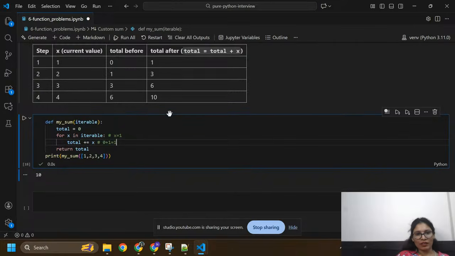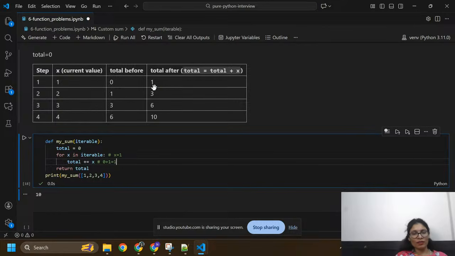Now again I'm going to take x equals 2. Previously total is 1, so I am going to add 2, and it will become 3.